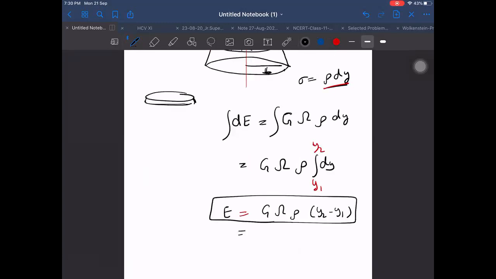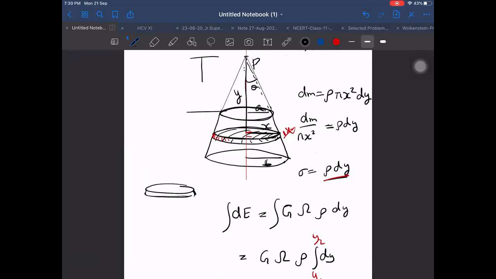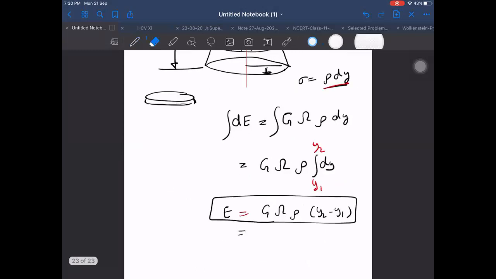Comparatively, the formula here is easy. y1 is up to the first center, and y2 is up to the other center. Compared to the distance for the hollow frustum, the solid frustum is easy. Solid is very easy here, I think. Yes, sir, I'm also noticing only solid is becoming easy.